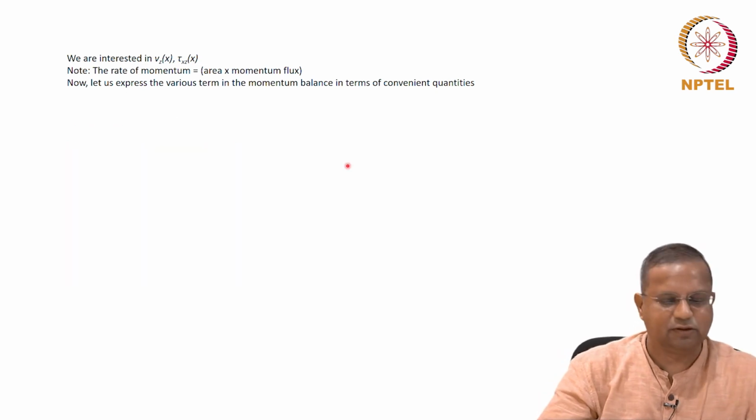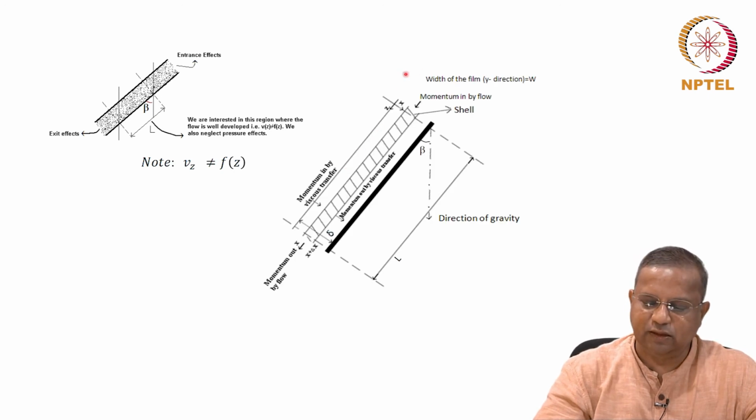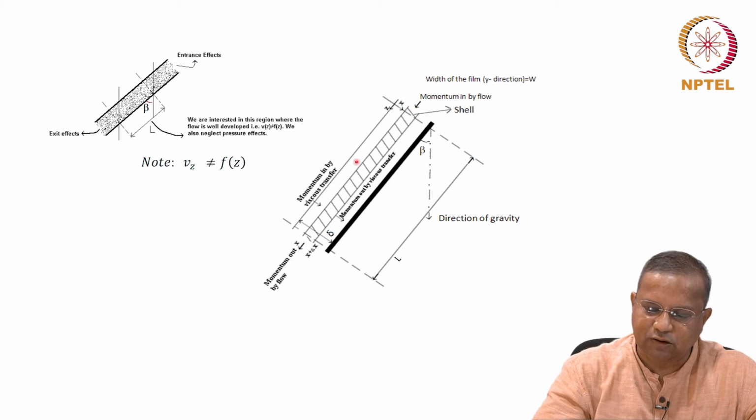By the molecular mechanism, by the viscous effects, the rate of x momentum in across the surface at x. Let me show this to you. This is what we are looking at. See, this is our system. We are doing balances over the system. We are looking at how momentum moves in and out. So, the momentum by viscous transfer will move in here and move out here.